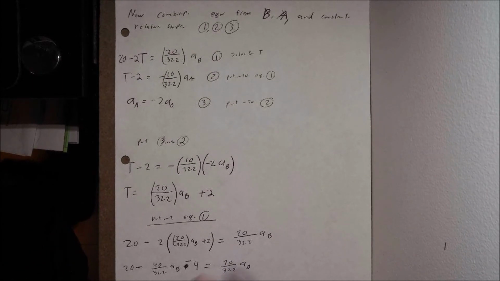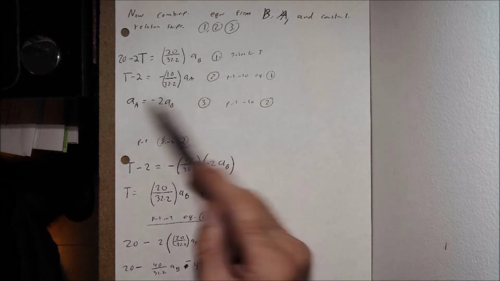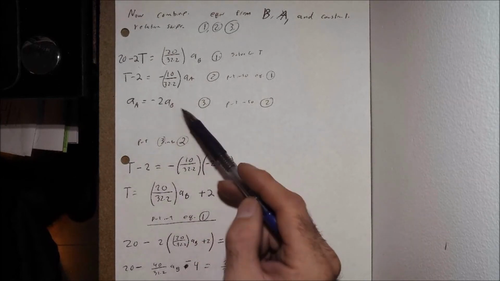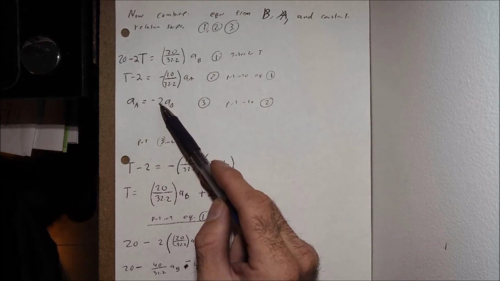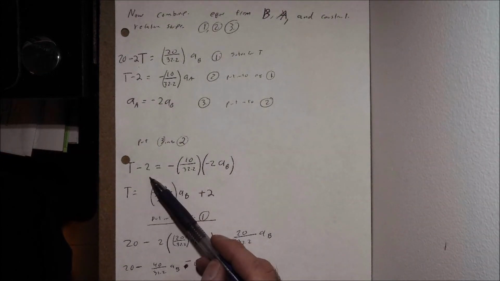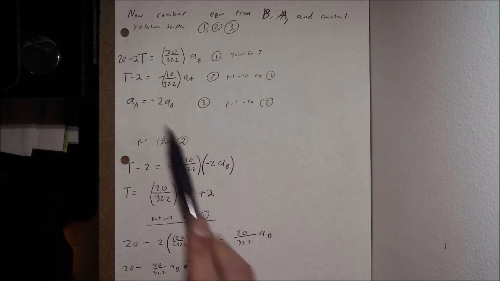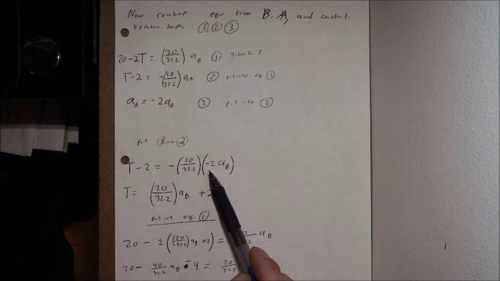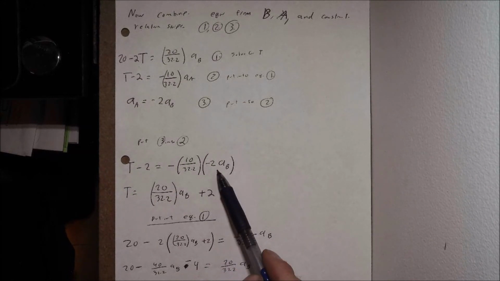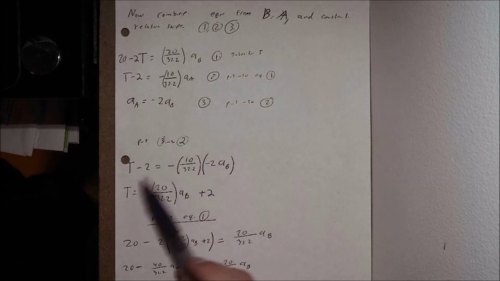So what we're going to do here is put 3 into 2. So 3 is the relationship that a sub A is equal to negative 2 a sub B. If we put that relationship into this equation here, this equation now becomes t minus 2 minus 10 over 32.2, our mass, times, well, we subbed this negative 2 a sub B into there. Negative 2 a sub B replaces our a sub A. Gives us a double negative there, which is kind of nice because it cancels out. Now we're not dealing with a negative after that. Rearrange, solve this for t.